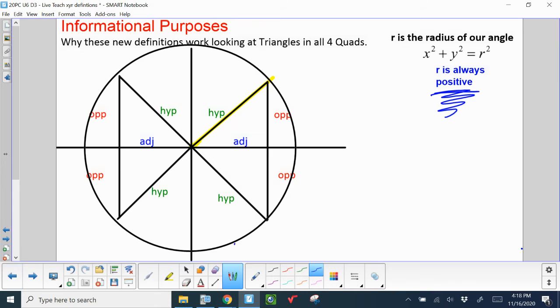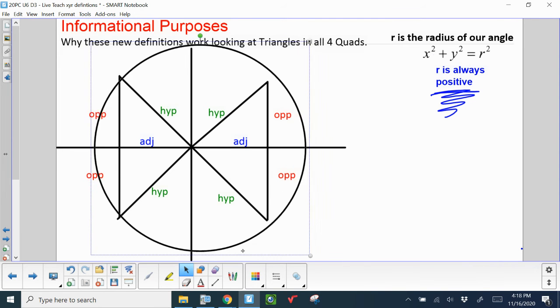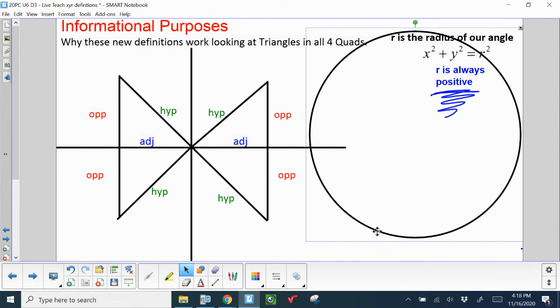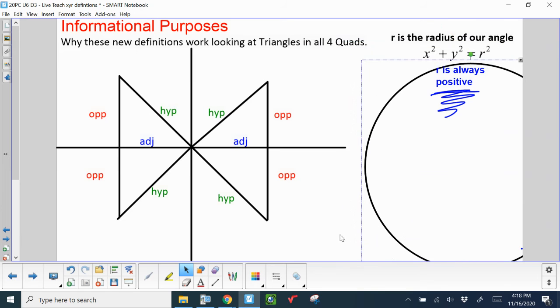So what does that allow us to do? That allows us to clean up our opposite, adjacent, and hypotenuse definitions and provide meaning to the quadrants as well. Because we know in quadrant number 1 that adjacent is x, it's also positive.